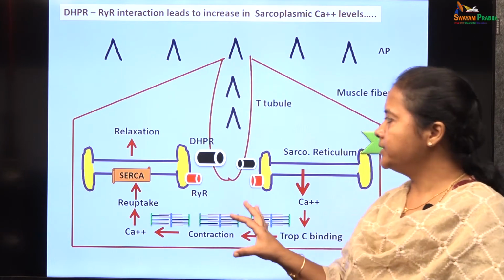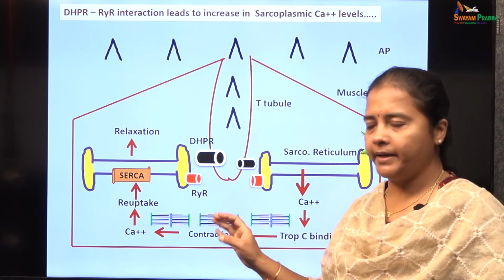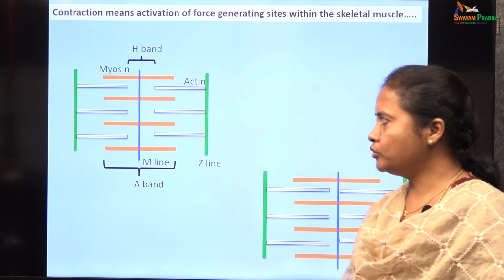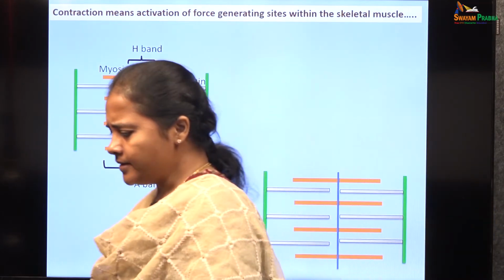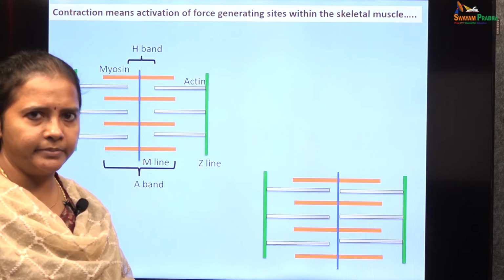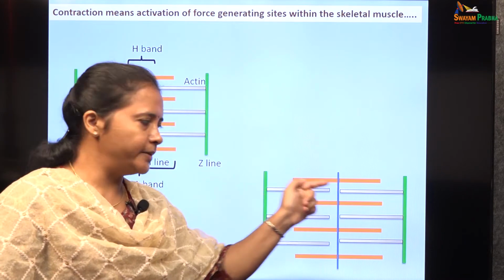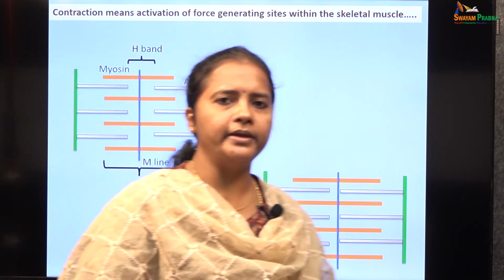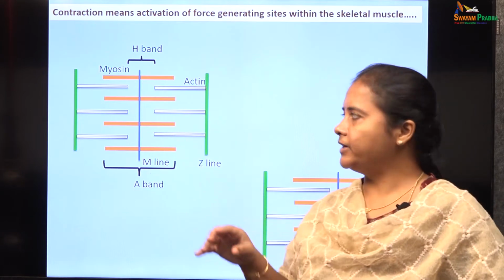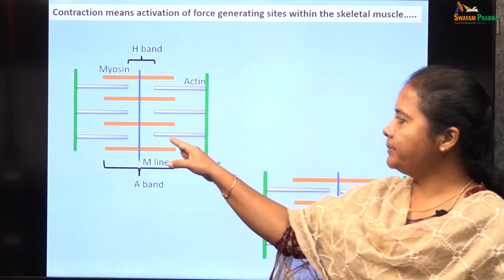So, this is how the triad, the sarcoplasmic reticulum and the T tubules participate in the contractile mechanism of the skeletal muscle fiber. To go into the details, contraction actually does not mean exactly shortening of the muscle filaments. There is actually no relative change in the length of the filaments. This is the structure of the sarcomere, which consists of the actin filaments and the myosin filaments. Actin filaments are the thin filaments and myosin filaments are the thick filaments,